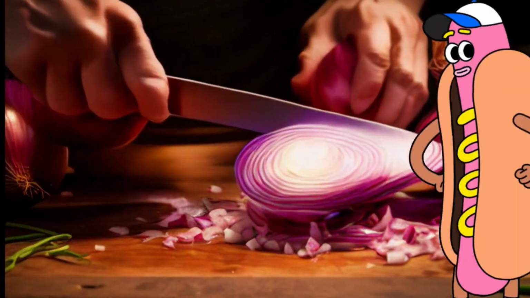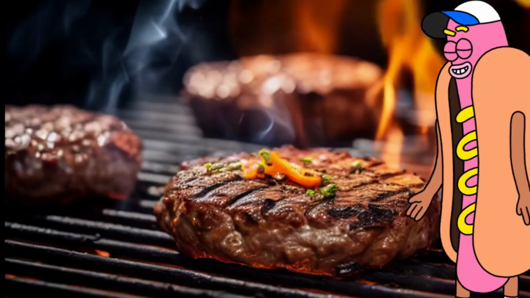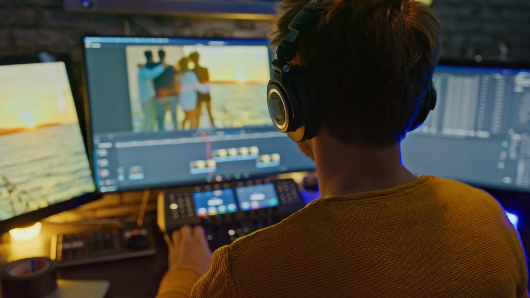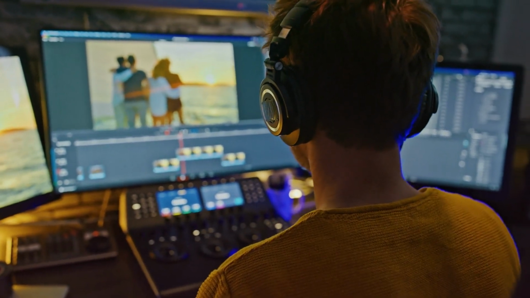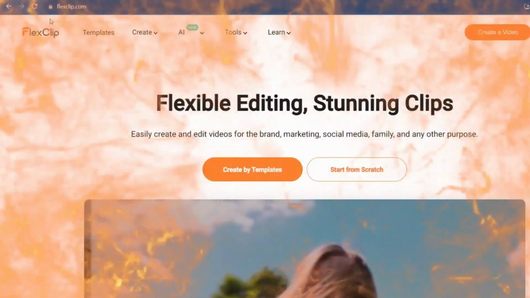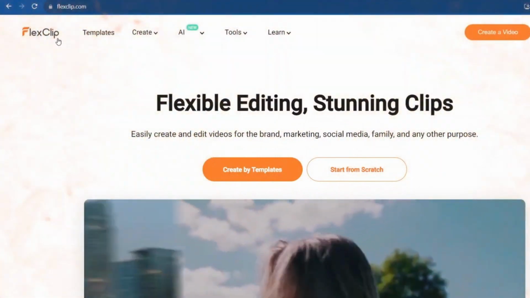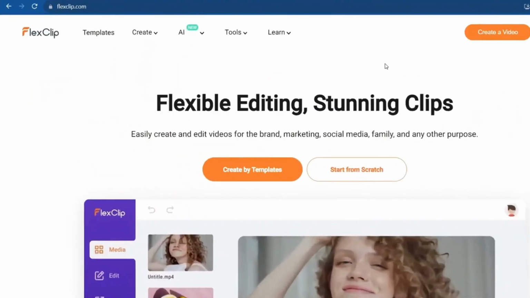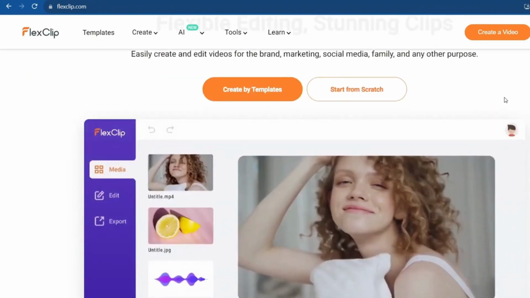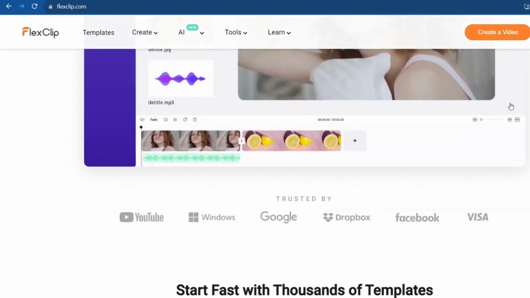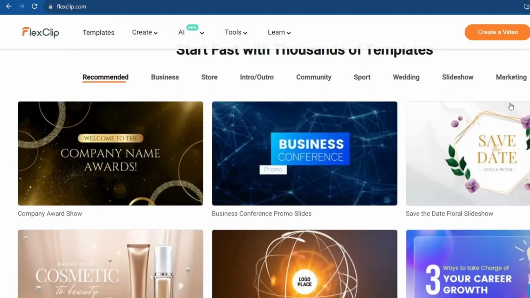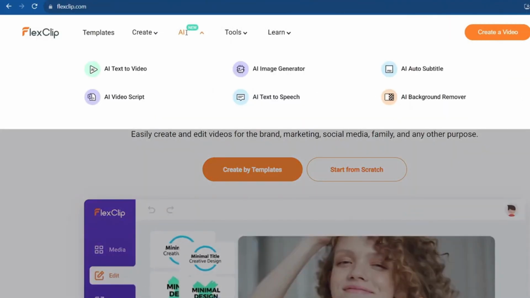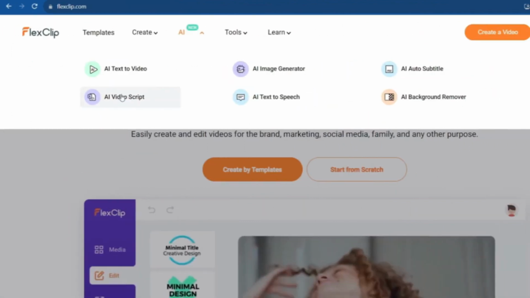Now, if the thought of creating such a mouth-watering masterpiece seems daunting, fear not. Enter FlexClip, your ultimate solution for effortless video editing. With its intuitive interface and powerful AI features like AI Video Script, FlexClip streamlines the editing process, allowing you to bring your vision to life without the hassle of downloading or installing software. Simply sign up, unleash your creativity, and let FlexClip transform your ideas into captivating visual stories.